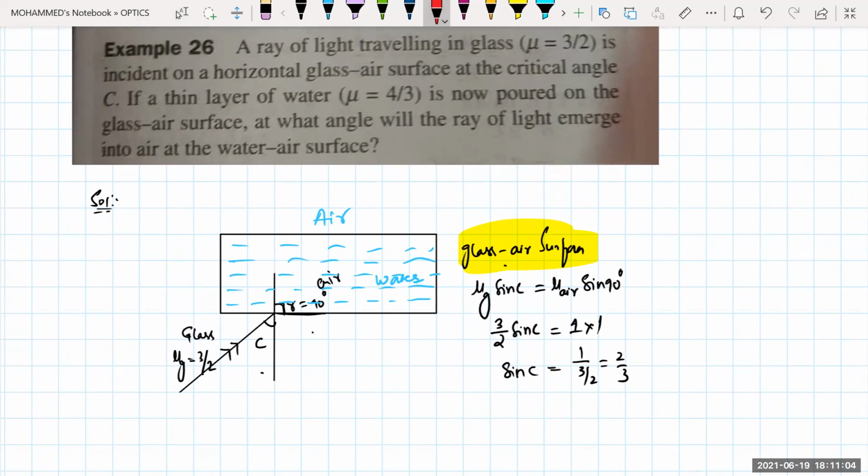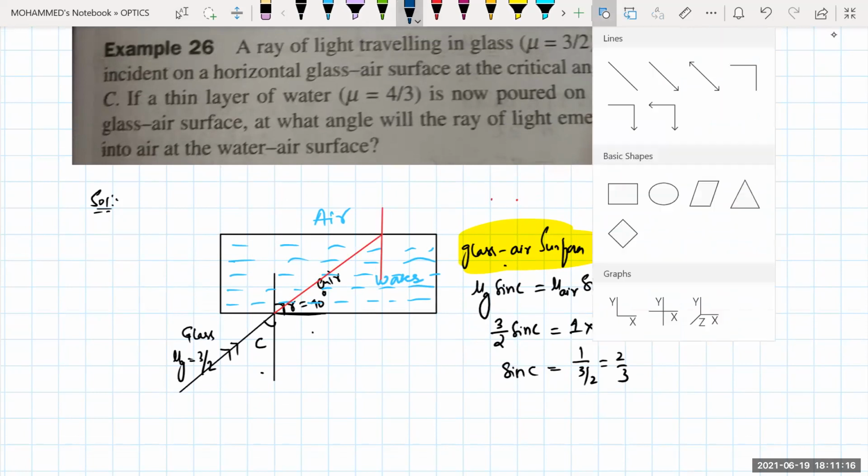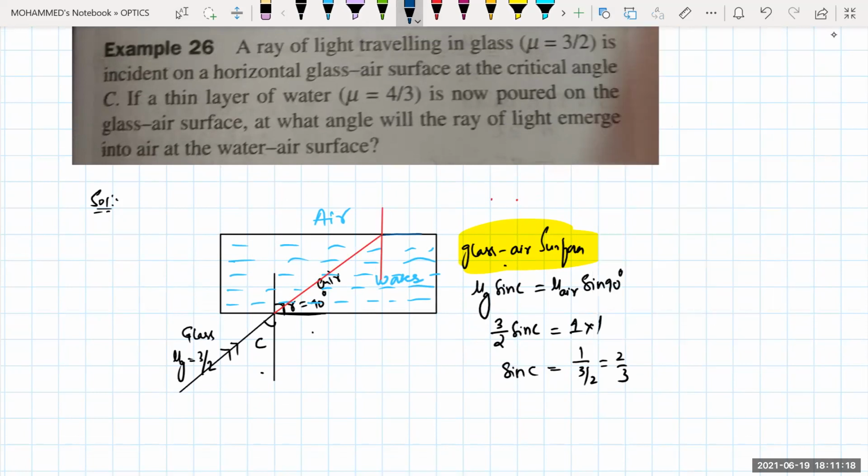Now from this, what is happening is it will not undergo the critical angle, but it will bend somewhere here, and from here it will try to go out. So this will be the normal, and from here it will be going out. Again, this one written here is 90 degrees.